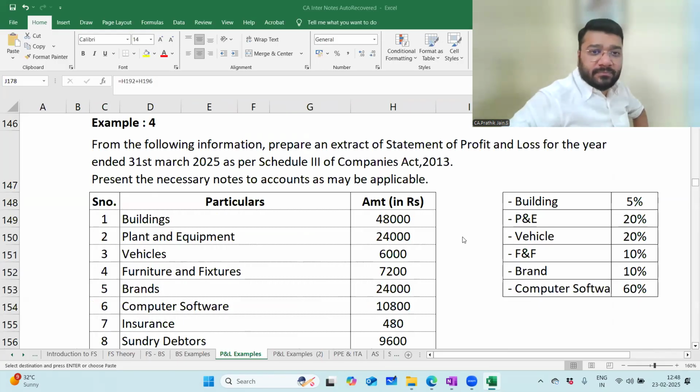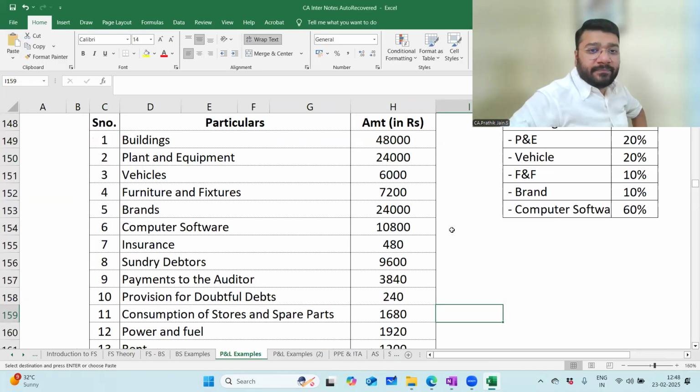The first one was particulars. Depreciation on the table. But why do you want that? What are you not able to see?